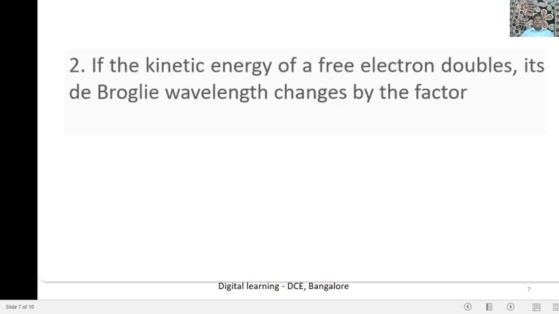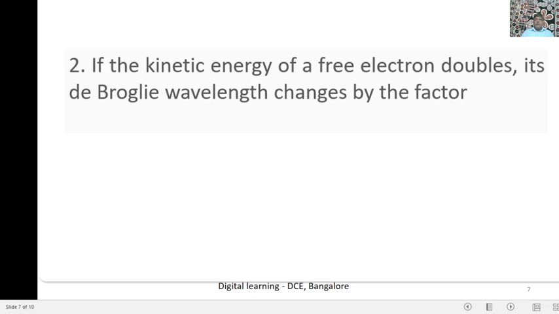Second question. If the kinetic energy of a free electron doubles, its de Broglie wavelength changes by the factor. The suitable relation in this question is lambda is equal to h divided by root of 2mE, where E is the kinetic energy.